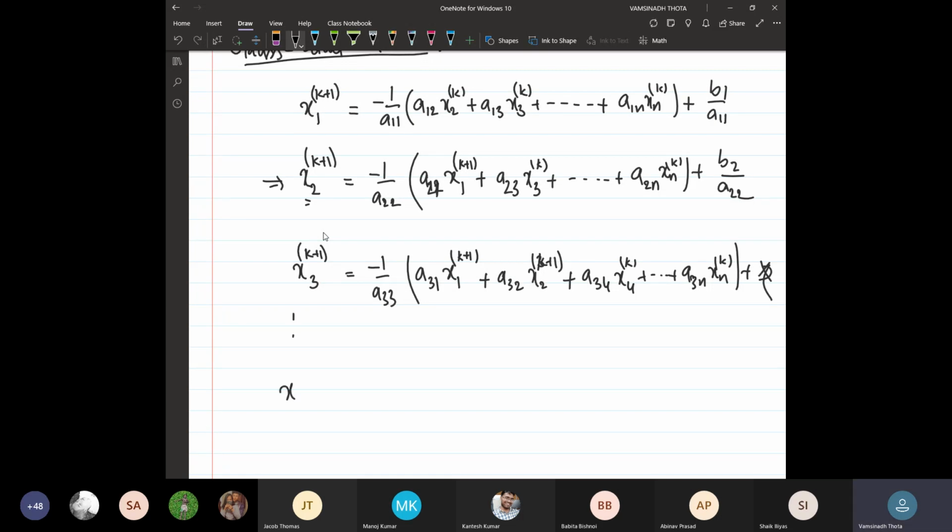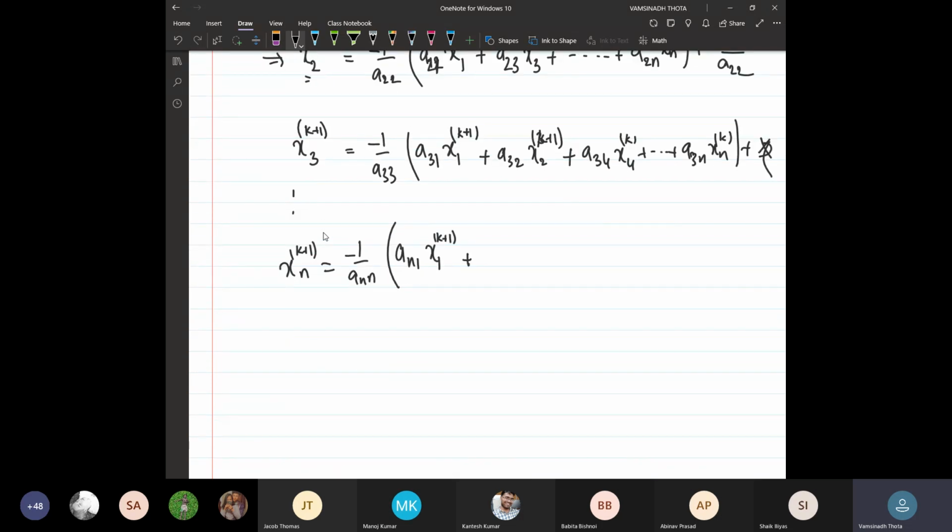So similarly, now when you are evaluating the last variable xn, what will happen? Minus 1 upon ann times an1 times x1, but not the kth iteration value, it is the k plus 1th iteration, plus an2 times x2 in the k plus 1th iteration value. Means the present iteration value will be used, and so on, plus a n minus 1 times x n minus 1 from the same iteration, plus of course again some constant will be there.